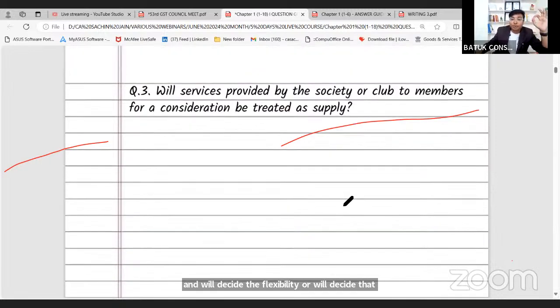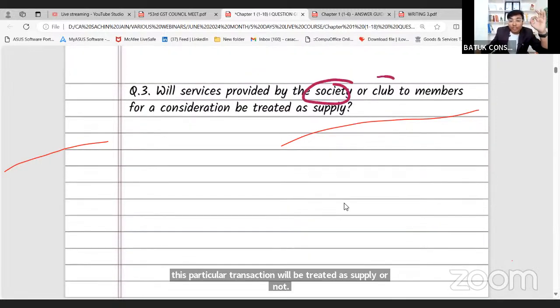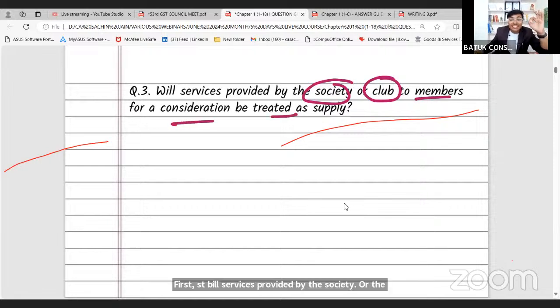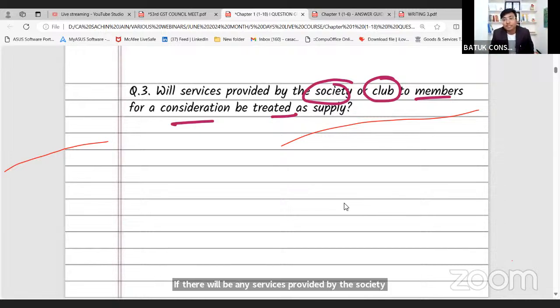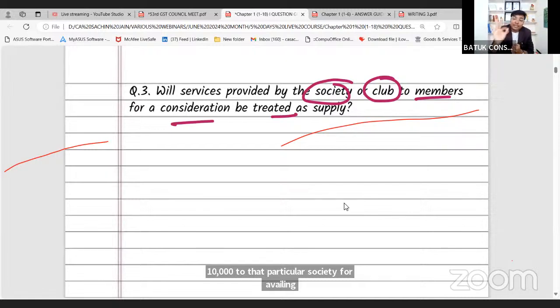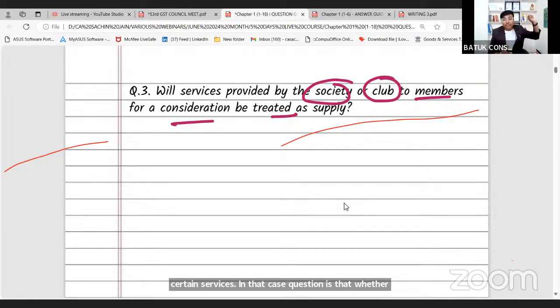First, will services provided by the society or the club to the members for a consideration be treated as supply or not? If there are any services provided by the society or club to its member, will that be a supply or not? Suppose I am a member of a particular society, Jain Trade Association, and I am paying 10,000 rupees to that society for availing certain services. The question is whether this transaction will be treated as supply or not, or whether that society has to charge GST or not. So yes, GST will be applicable.